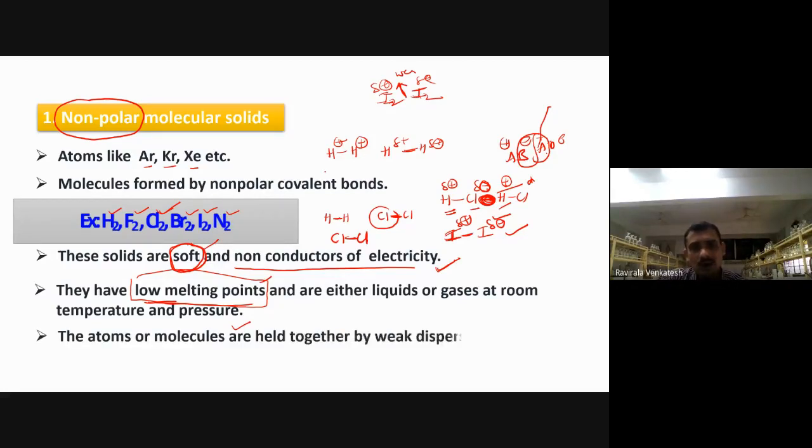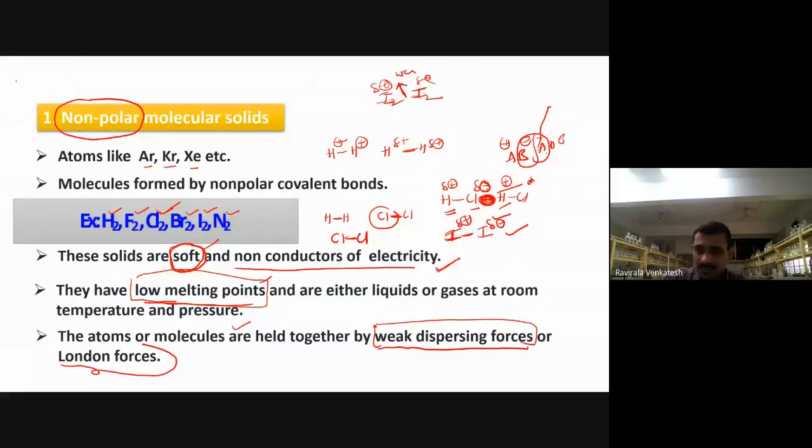Next, the atoms and molecules are held together by weak dispersion forces, or London forces, aren't they? London forces, or dispersion forces, are operating here. Otherwise, they are induced forces. Weak dispersion forces. Now, what is this London force? What is this dispersion force?